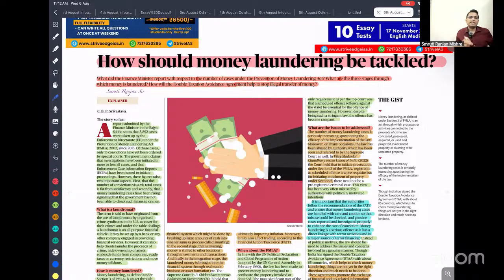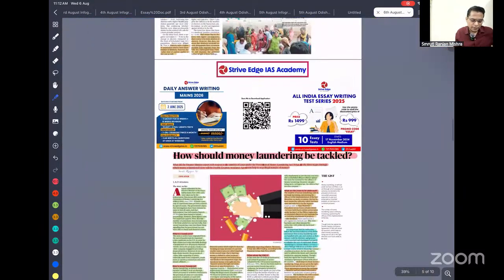But how can we tackle that? To tackle money laundering, we need to have stringent law. We need to promote the formalization of the economy. We need to ensure international-level collaboration. Okay? We need to ensure there is greater use of technology to identify the way they are misusing the financial system. And recently, I think you all know, in banks they are doing KYC, know your customer norms. So this is an initiative to ensure that money laundering can be tackled very fast. Okay, चलिए आगे बढ़ते हैं.